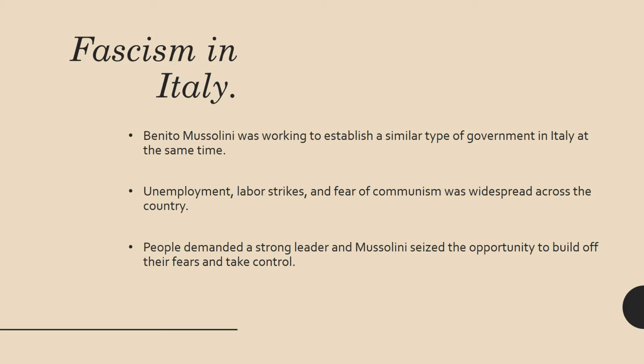Now, the reason that he's going to be able to do this is because of a few things. There's unemployment in Italy, there are labor strikes in Italy, and also the fear of communism is widespread across the country. And Italy, again, suffering from World War I, people are going to begin to demand a strong leader, and Mussolini steps up and seizes this opportunity to build off their fears and take control of the government.